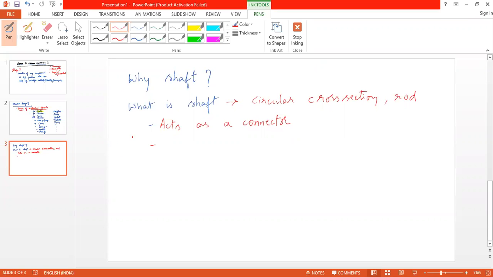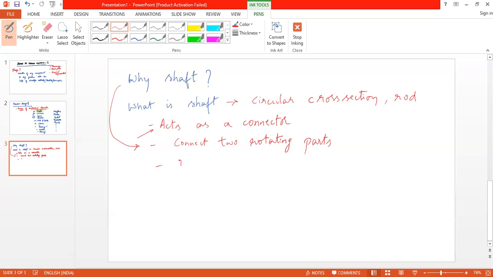So what is the purpose? Why it is used? Sir, to connect any two rotating objects like wheels in vehicles and cars. Connect two rotating parts. Then it transmits power from one mechanical element to another.